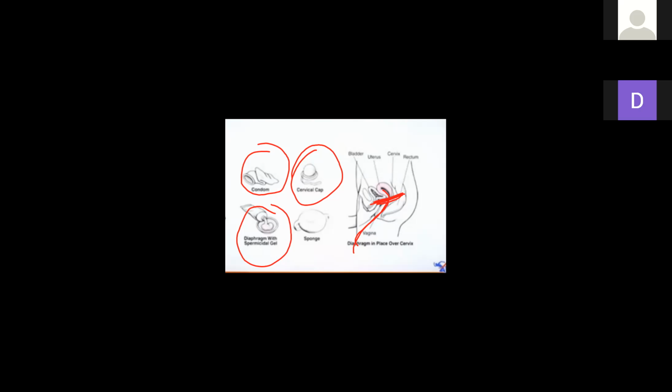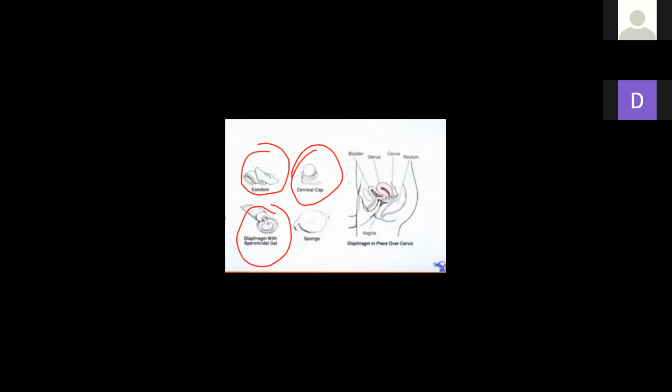Cervical caps are inserted by the female into the vaginal tract with the help of the hand. Are you getting my point?